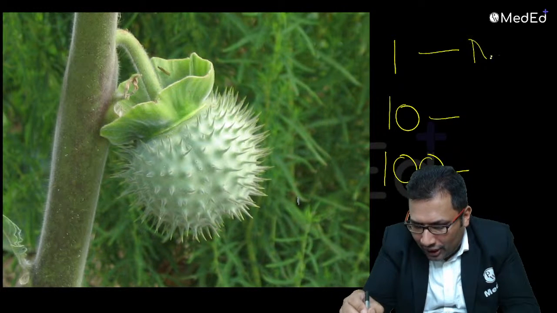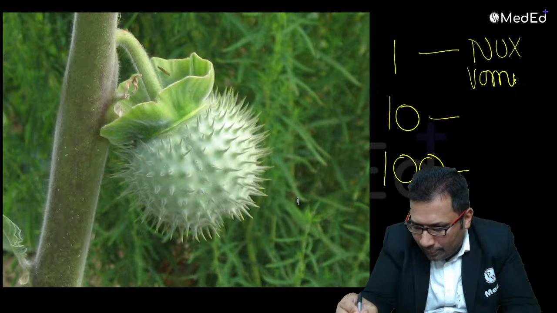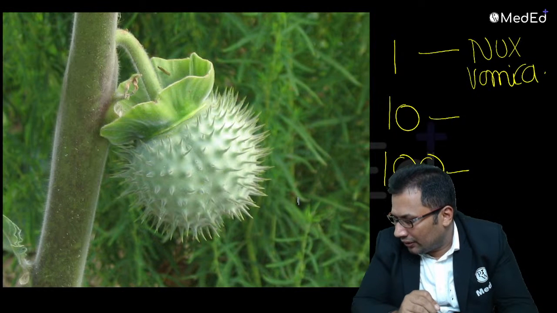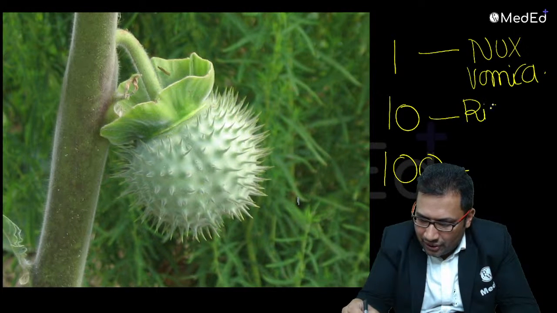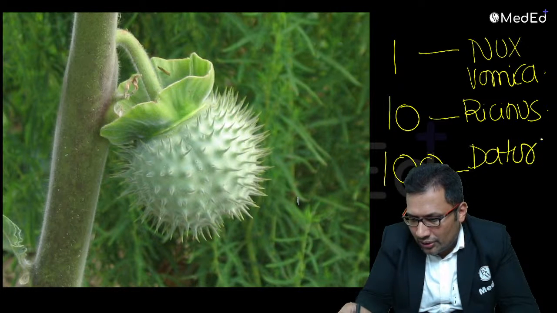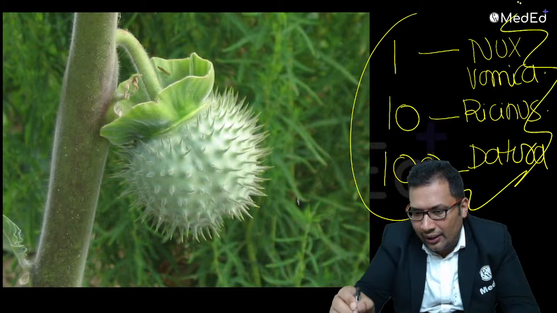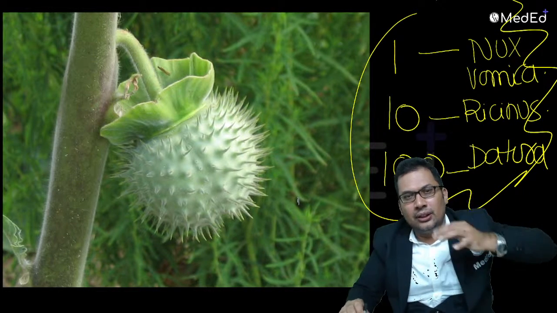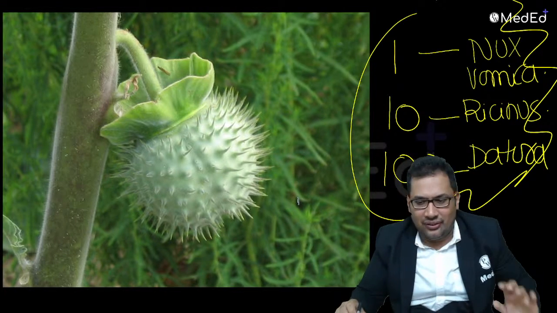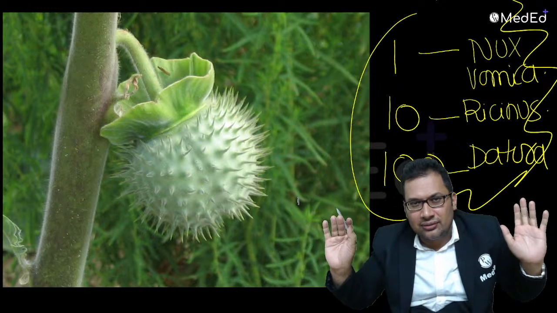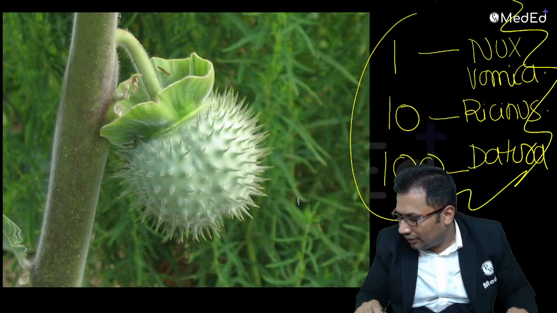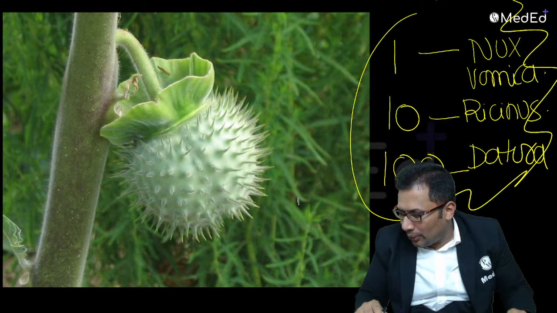So 1 is for the first poison. 10 is for Ricinus communis, the castor plant. 100 for datura. All of you remember 1, 10, 100: 1 for the first poison, 10 Ricinus communis known as castor seeds, 100 datura seeds. Done and dusted. Okay, all of you? This is a very important question. Are you getting my point?